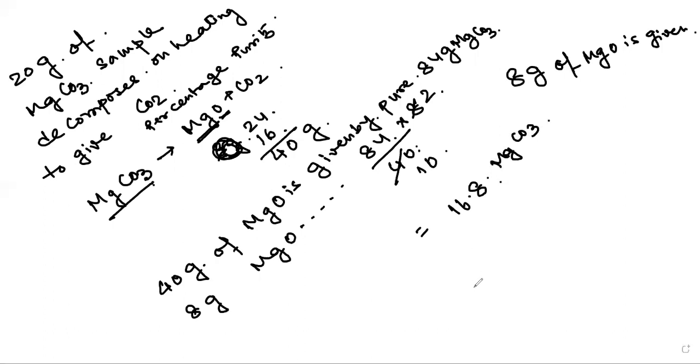So find out the percentage. 16.8 divided by 20 multiplied by 100. That is the percentage of pure MgCO3. So the problem of one student has been over. I think if any problem occurs, you should definitely call me or tell me what the problem is. Okay. Now moving on to the next problem. I have to see the question also.